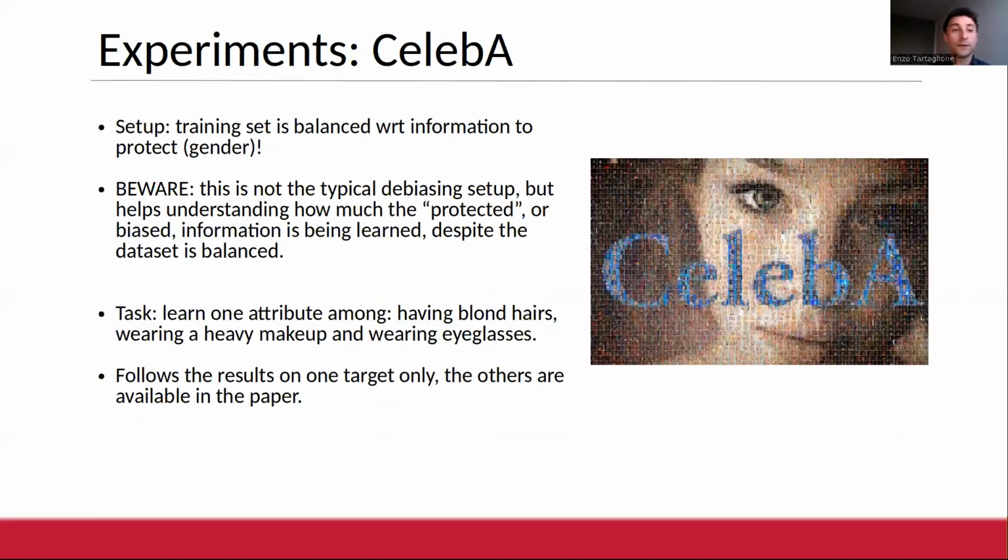We also wanted to perform experiments on another dataset, namely CelebA, in which the training set here is balanced with respect to the information to protect. In our case, it's the gender. And the task here is to learn one attribute among having blonde hair, wearing heavy makeup, and wearing eyeglasses. Here, we are going to present just one of the three target attributes, and the other two are presented in the paper.